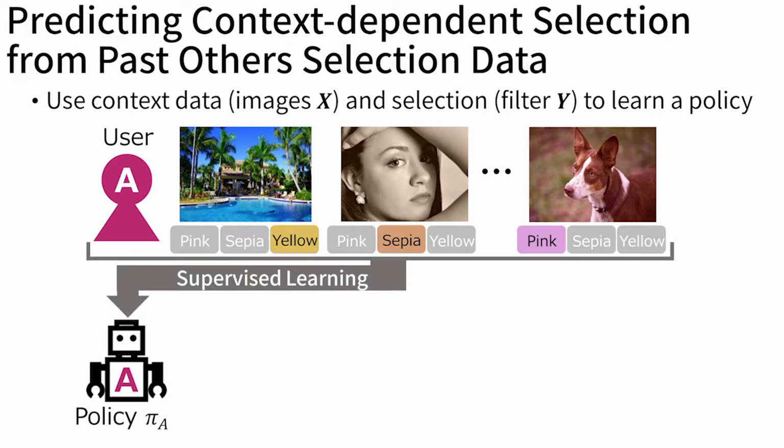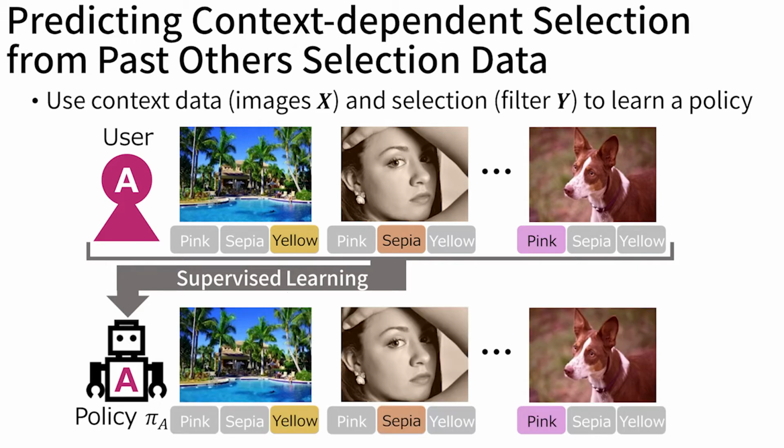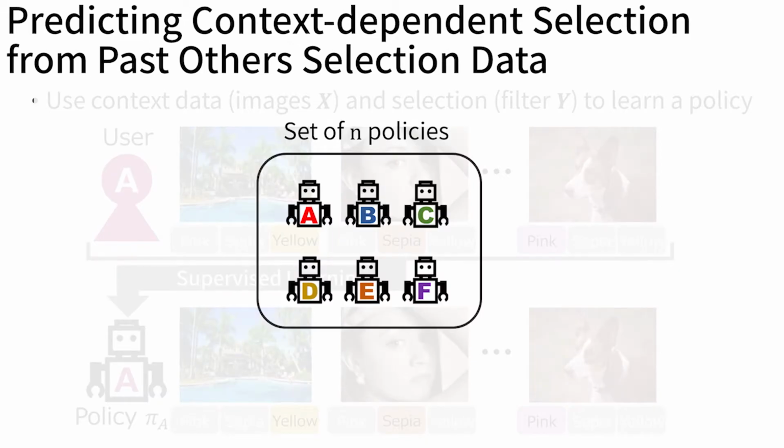We then apply the pair data to supervised learning algorithms to generate policies of past other users. A policy can predict a past user's filter selection for given images. The predicted filters are supposed to be similar to the past user's. We collected selection data from multiple users and generated a set of policies for our online preference modeling.